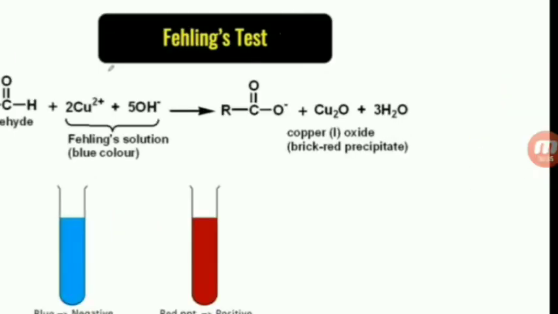This is the Fehling test, Fehling's solution, blue color. When this blue color solution is added to aldehyde, the same carboxylate ion and brick red precipitate are formed. Means aldehydes are oxidized by Tollens, Fehling and Benedict solutions. So the answer is D, all the above.